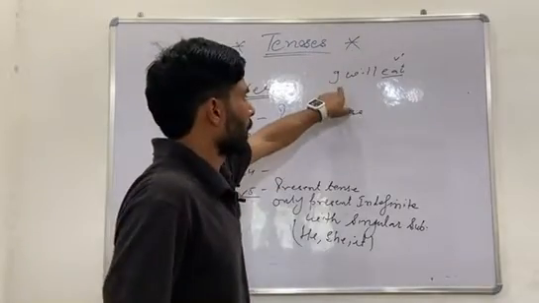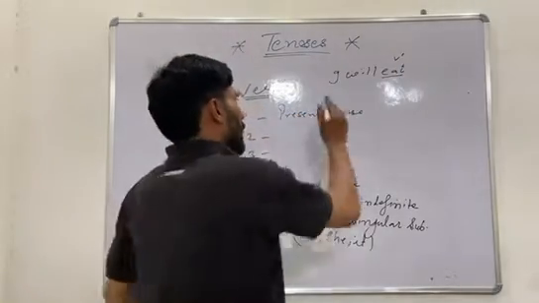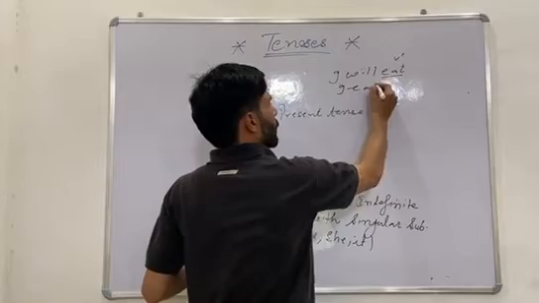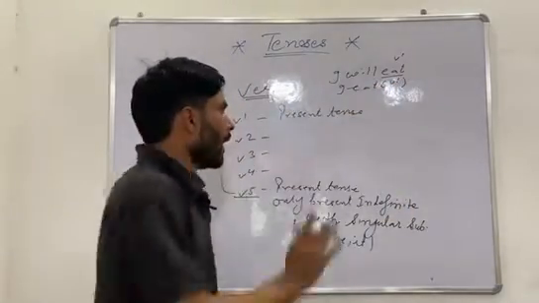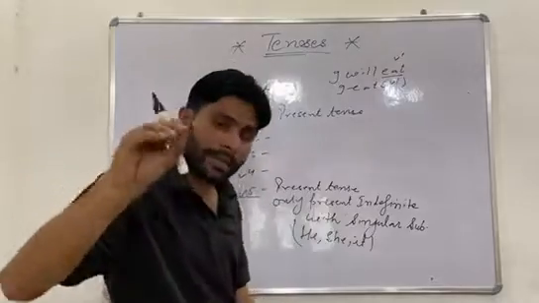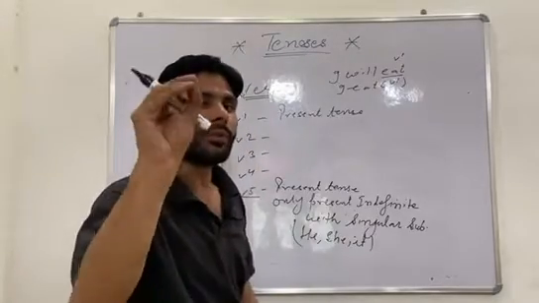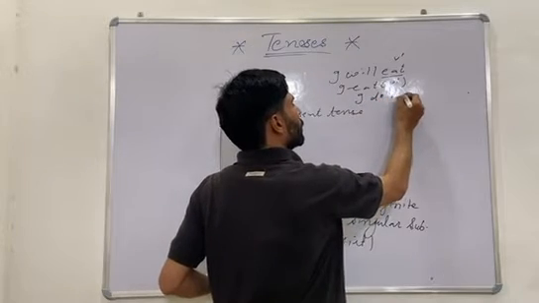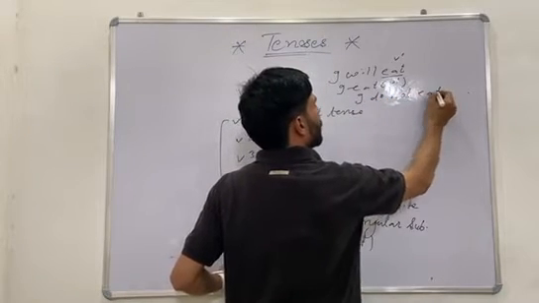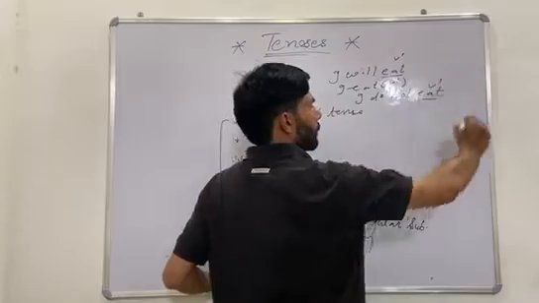Remember this one. I will eat or I eat, this is also called V1 verb. When we make the sentence negative, we also use V1 verb, like I do not eat. So this is also V1 verb.